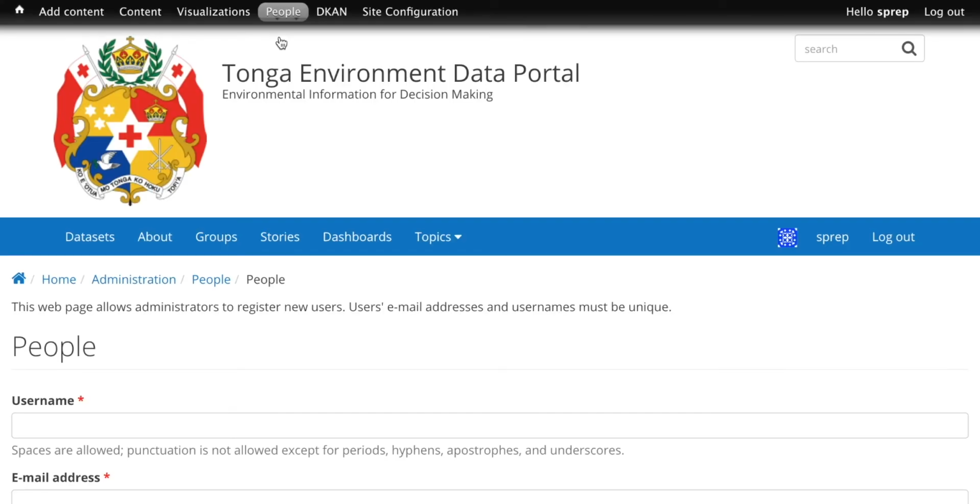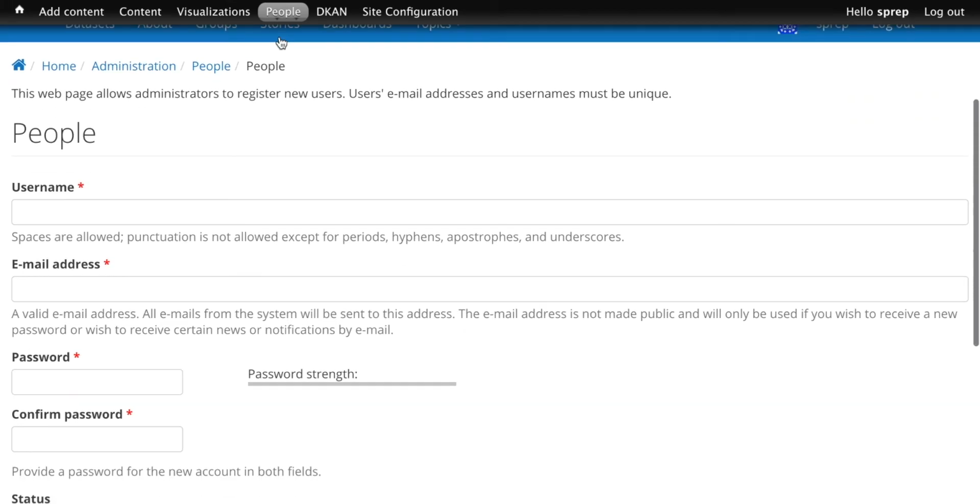It's important, though, that we designate someone who is able to assign passwords to people within the environment sector and outside if you decide you want to share this with other ministries and groups, so that we get more users uploading more data, so having access to the information that you need to do your reporting and planning becomes easier. So it is important that we designate one person to be the admin. That can be anyone you choose, and then they can assign as many users as is necessary and required to get access to upload information into this data portal.